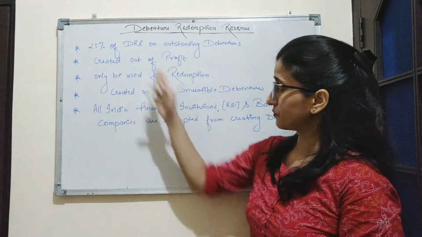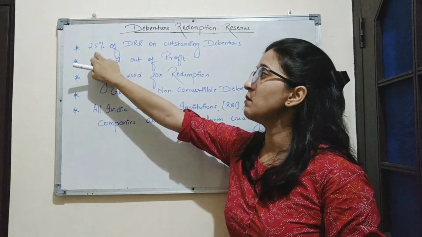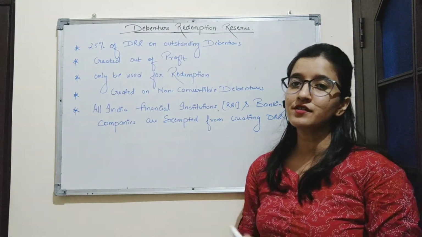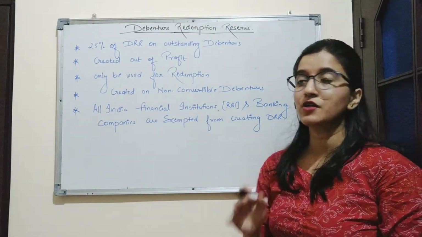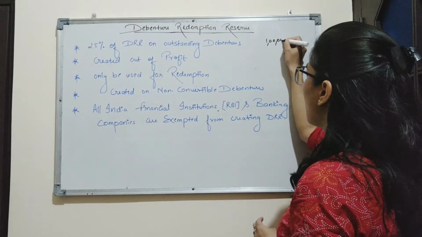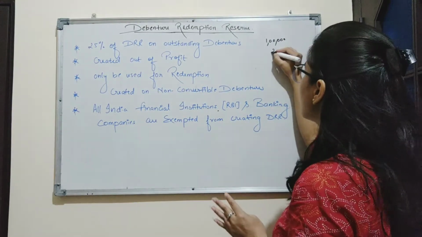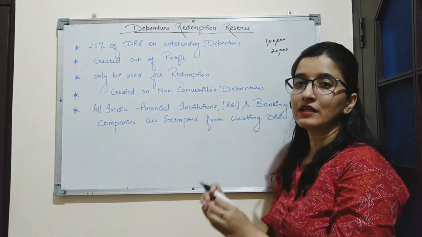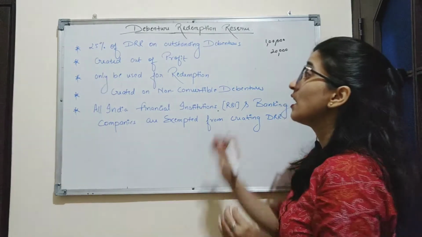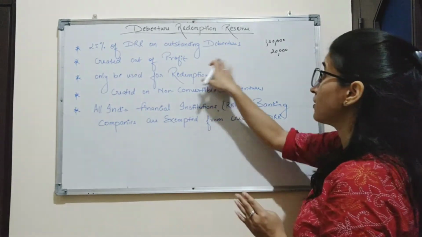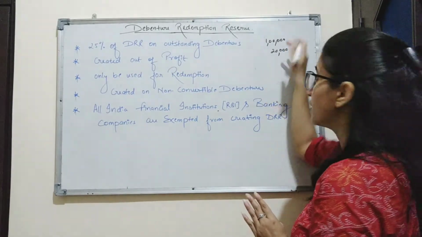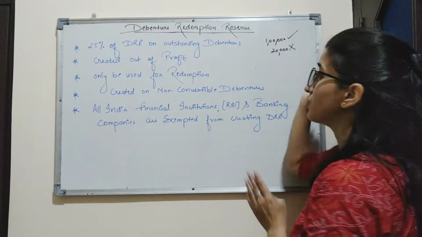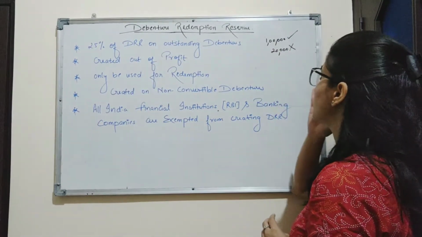First point is DRR is created at a minimum of 25% on outstanding debentures. Now what are outstanding debentures? For example, if a company has a debenture of rupees 1 lakh and it has to redeem an amount of rupees 20,000, it doesn't matter whether the company redeems the amount of 20,000 or 30,000. What matters is the company will have to create 25% of outstanding debentures. Outstanding debentures here is rupees 1 lakh. DRR is not created on redemption value, it is always created on outstanding debentures.